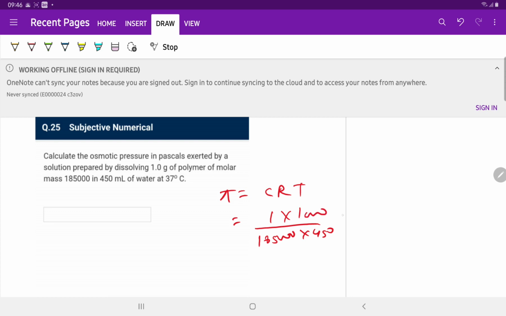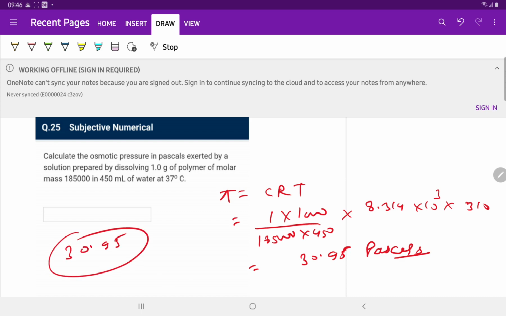This is the molarity. R is 8.314 into 10 to the power 3 in Pascal, and temperature is 310. On solving this expression we will get 30.95 Pascals. So the answer is 30.95.